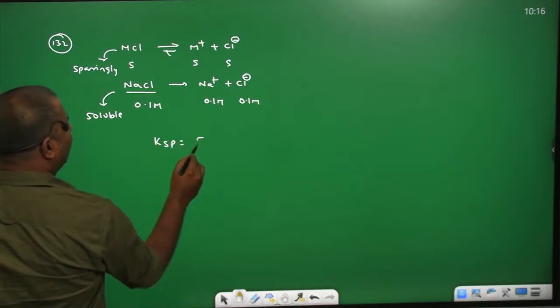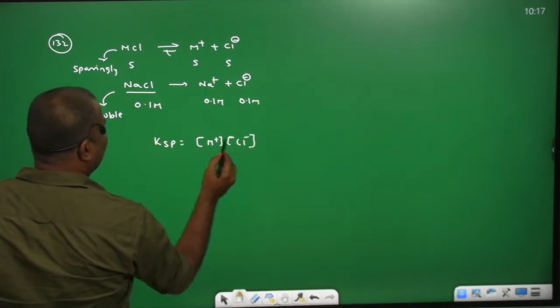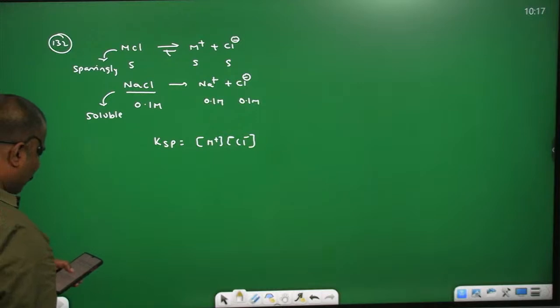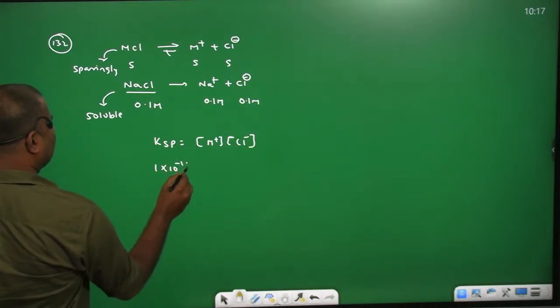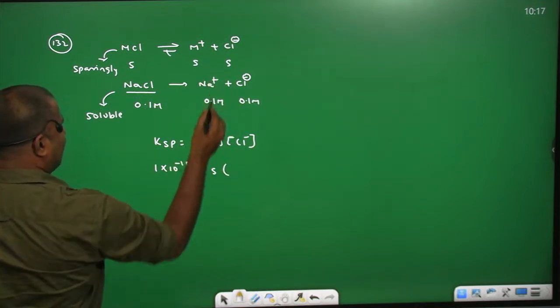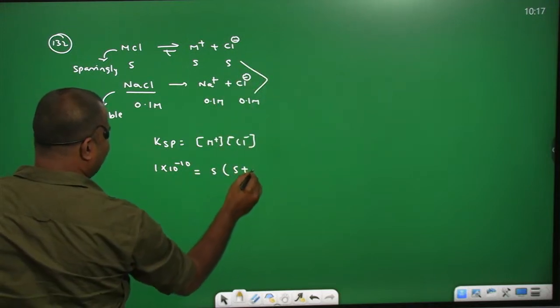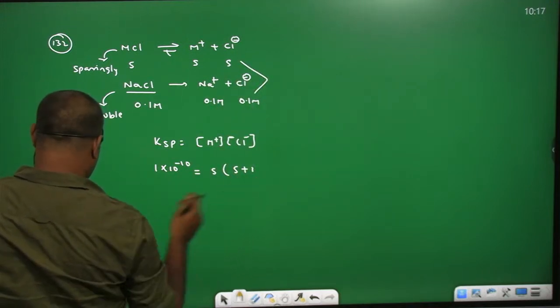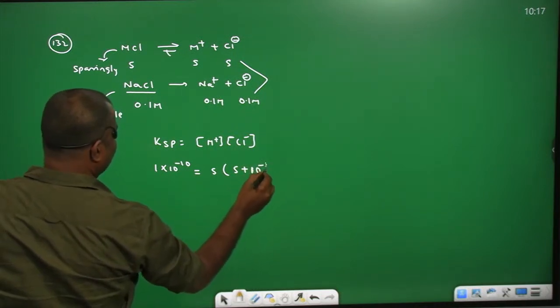Now we are going to write the solubility product of MCl: concentration of M plus into concentration of Cl minus. The Ksp value is given, that is 1 into 10 power minus 10. The concentration of M plus is S. For Cl minus, common ion effect is there, so you can write S into 0.1, that means 10 power minus 1.